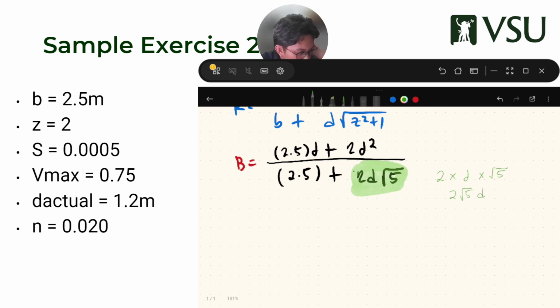Okay, now, sir, pila ano? Sara, B. Ang problema, na kay D sa denominator.